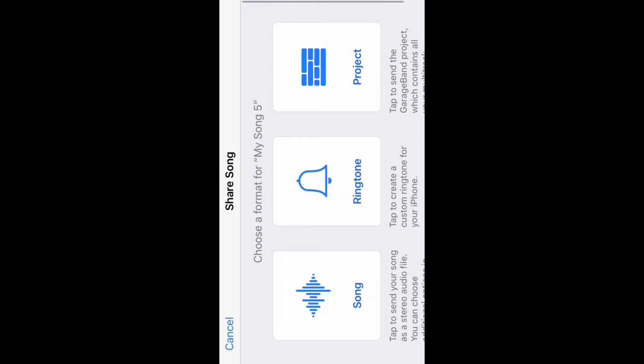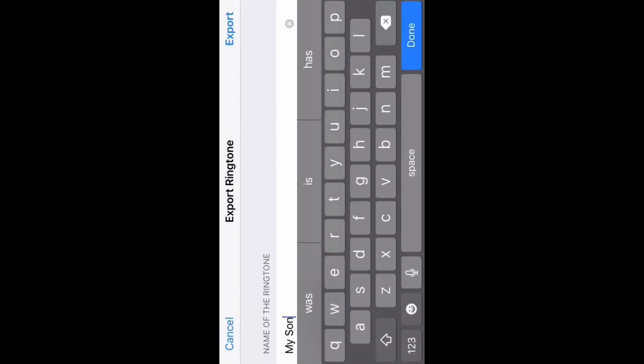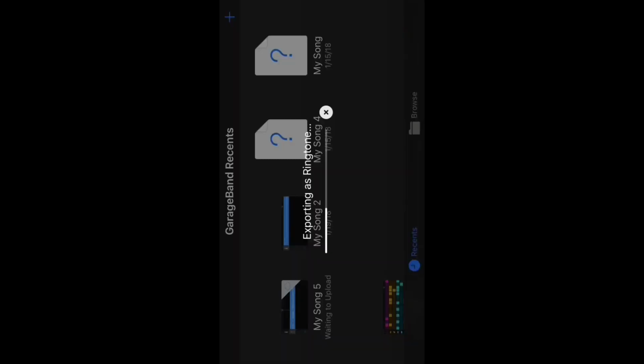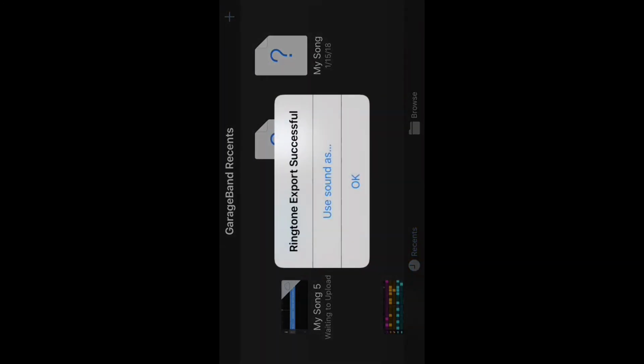Then you're going to hold your project until a little prompt comes up. You're going to hit share and set as ringtone. You're going to change the name, so I'm going to change it to Cricket Ringtone. And then export. Once I have the name, I'm going to click export. Then you're going to click OK.